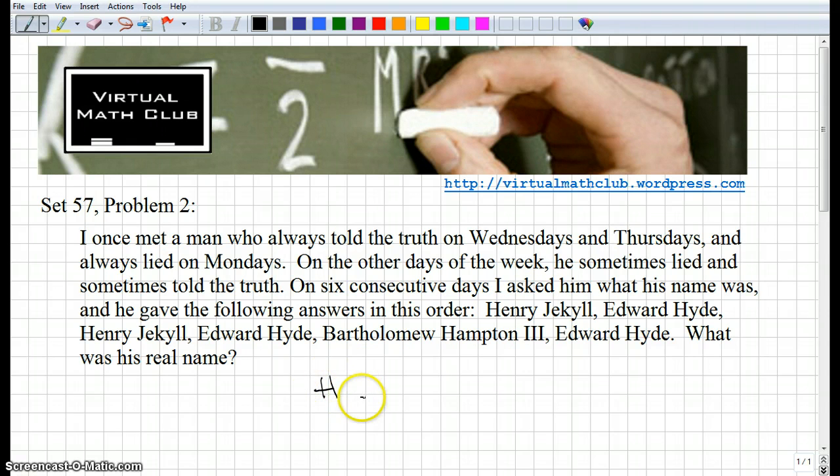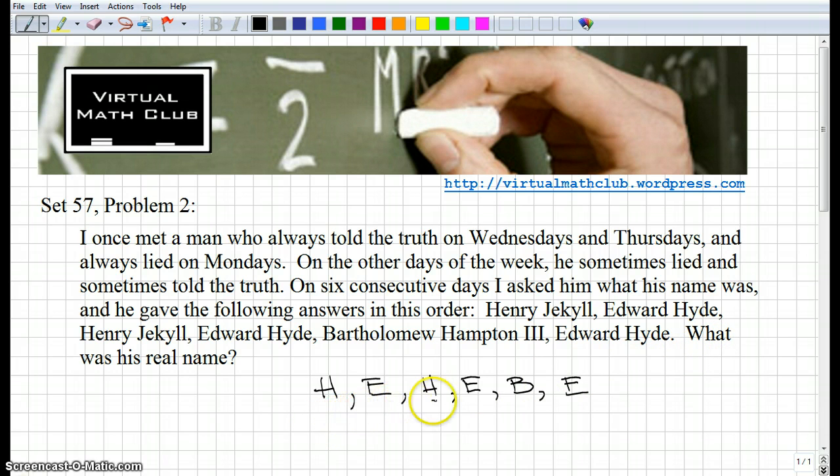Henry Jekyll, I'm just going to abbreviate that, Henry, H for Henry, Edward Hyde, Edward Hyde, Henry Jekyll, Edward Hyde, Bartholomew Hampton III, Edward Hyde. Alright, so there's our 6 names. I've just abbreviated them to make them a little easier to see. And the question is, what was his real name?